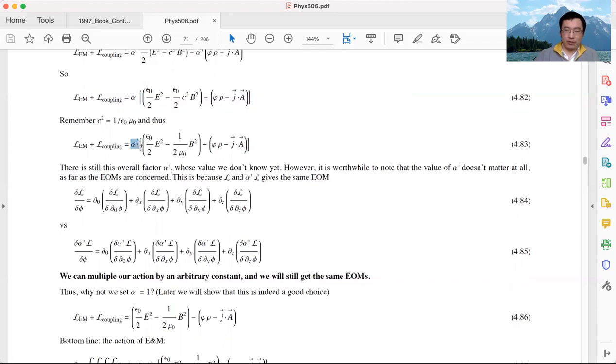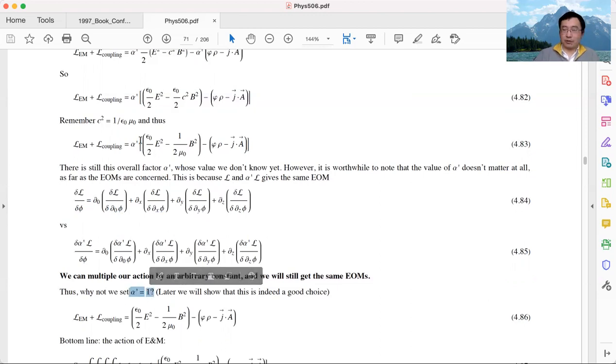Whatever value you put here, you give the same factor for these four terms as they cancel. So you all give the same equation of motion. In that sense, the value of alpha prime does not matter at all. They all give the same equation of motion. Since any value of alpha prime gives the same equation of motion, why don't we just set it to be 1? That's the simplest choice, right? So alpha prime equals 1.